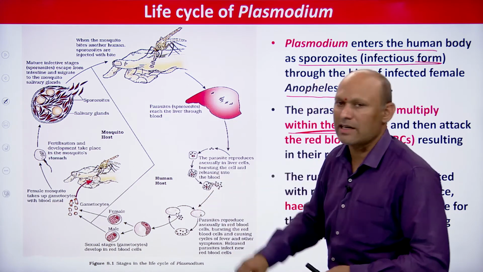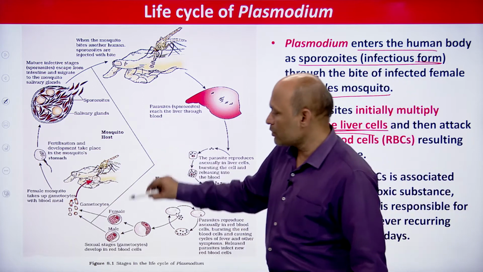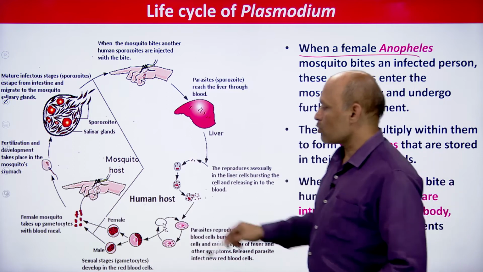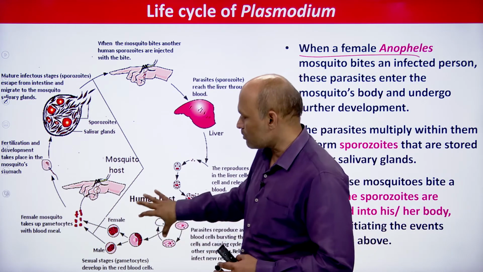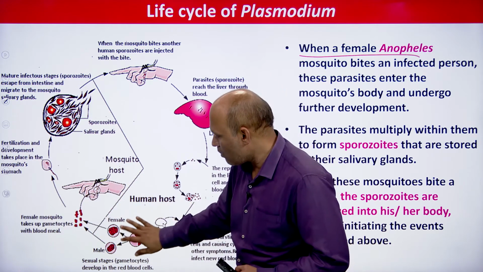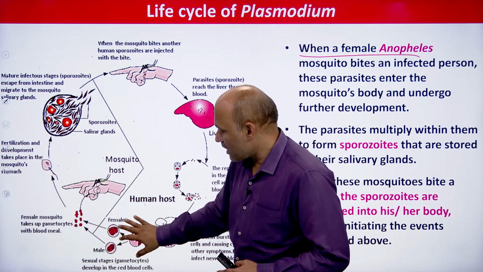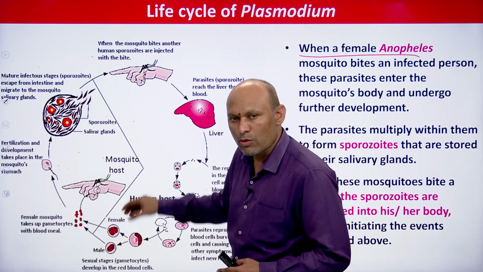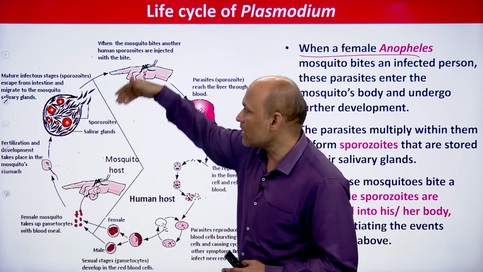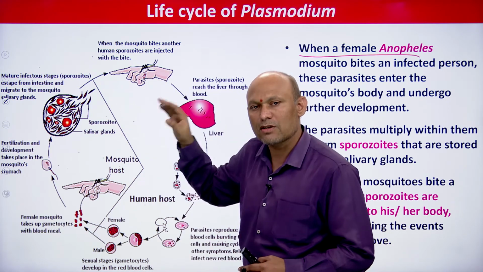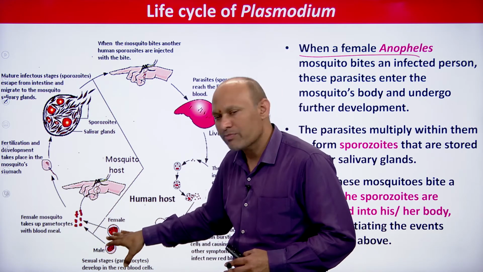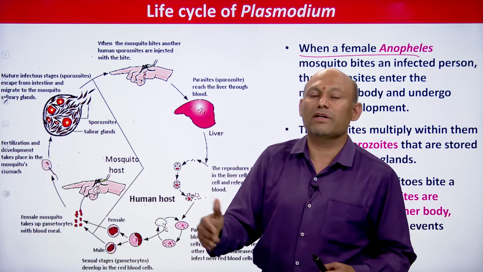So as per NCERT, it's very simple. Then what happens next? Same thing. What about the female Anopheles mosquito? What kind of stages of the Plasmodium vivax enter the female Anopheles mosquito? The stage that enters the body of human being is the sporozoite. And ultimately, in RBCs gametocytes are formed.